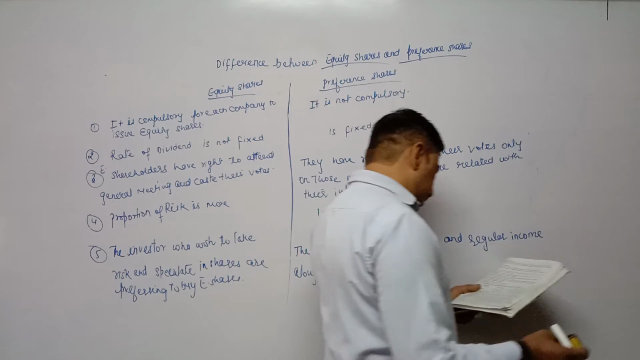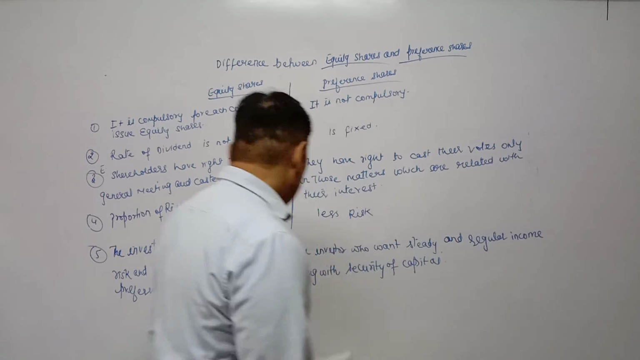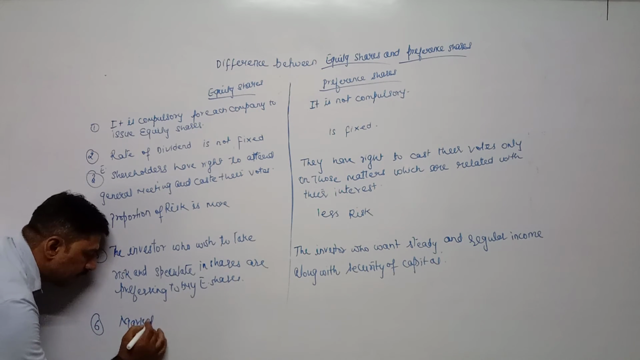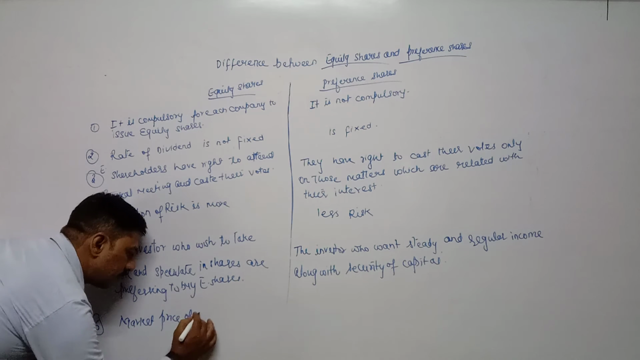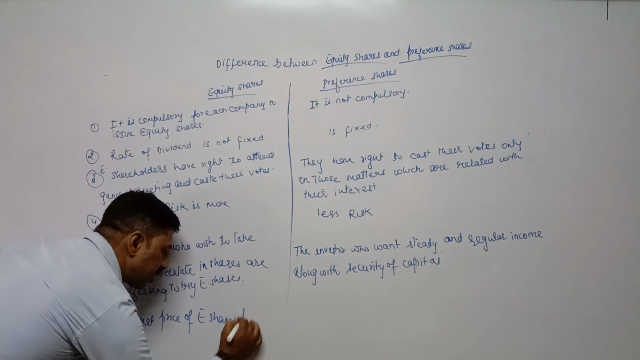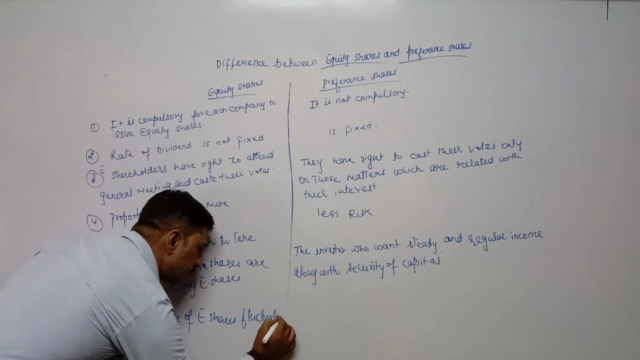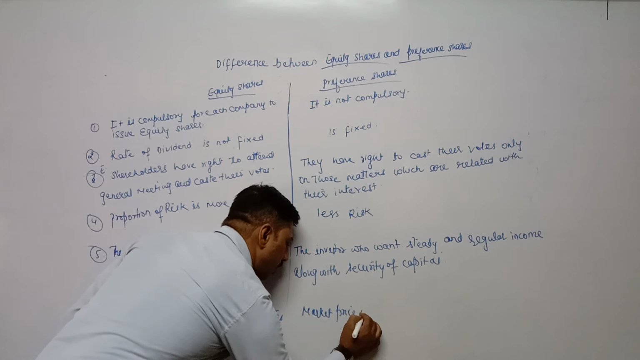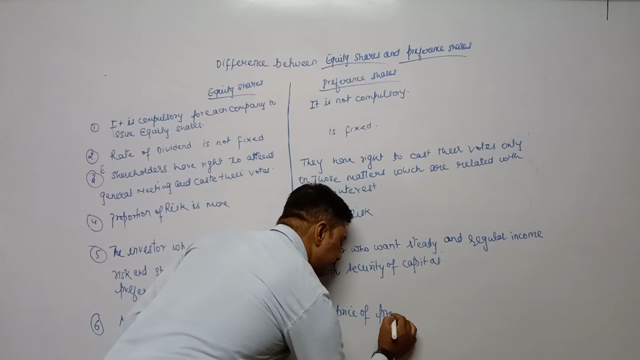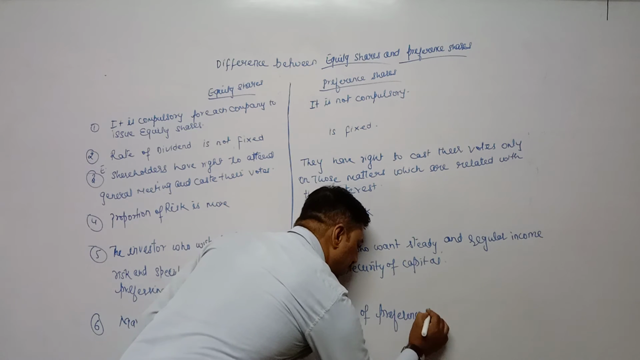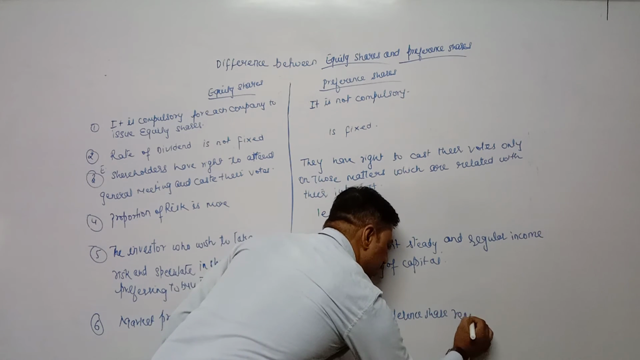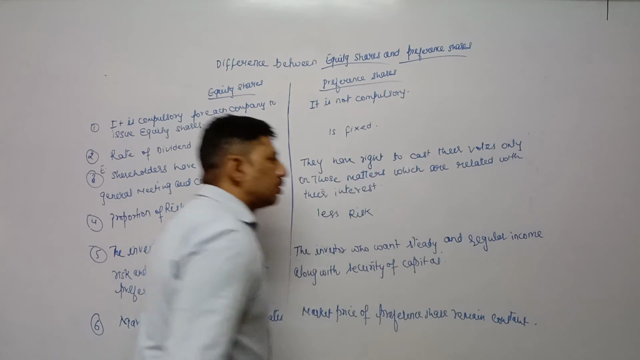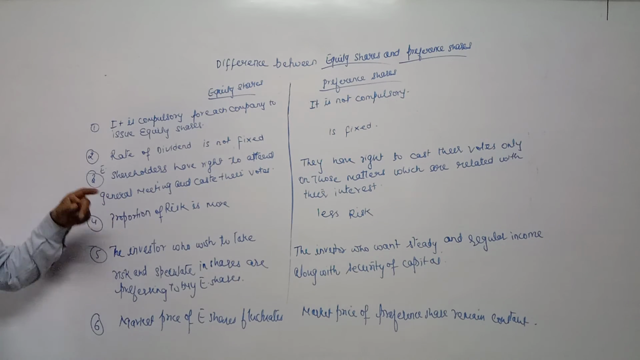Dividend point we have already done. Market price. Sixth, market price of equity share fluctuates. Here market price of preference share remains constant. So these are the differences between equity share and preference share.